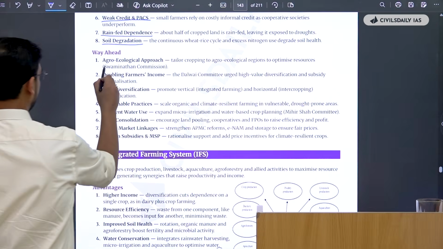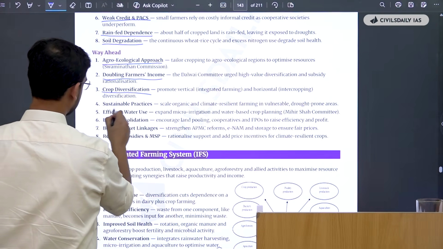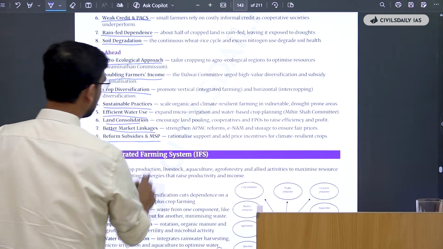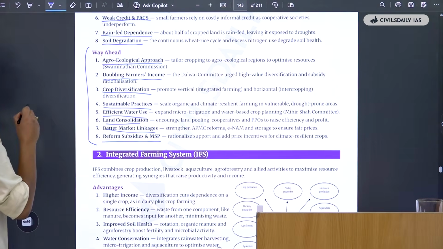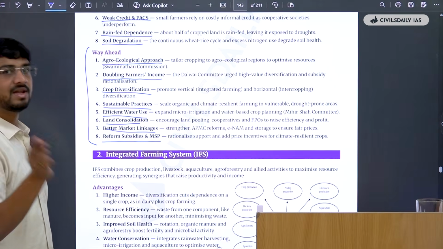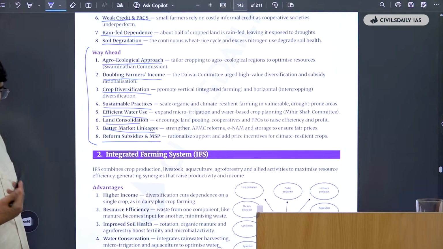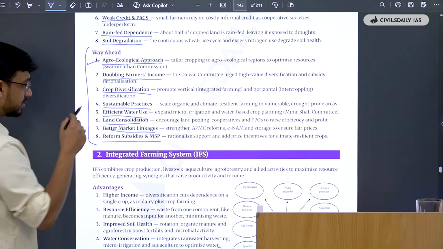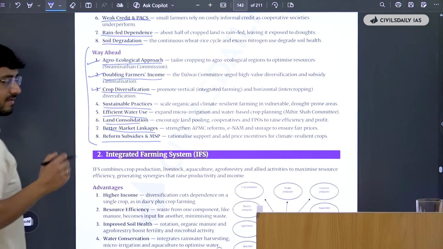Okay, then there's way ahead. There's agroecological approach, doubling farmers' income, crop diversification, sustainable practices, efficient water use, land consolidation, better market linkages, and reform and subsidy. This way ahead you can use for every agriculture question that comes. These points will fit in for every agriculture question. Say, if we have to improve farmers' welfare, they have to follow agroecological approach. We have to work on doubling farmers' income. We have to work for crop diversification.